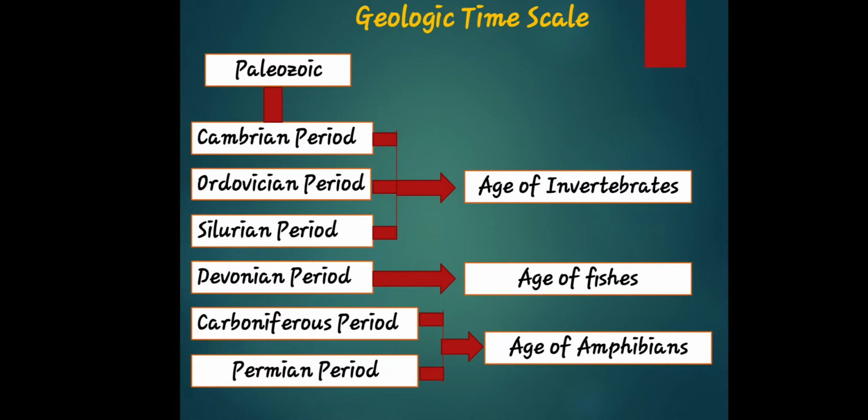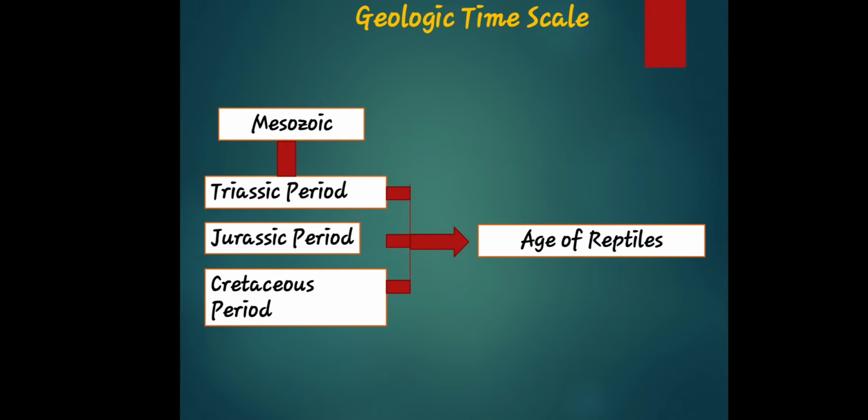Of course, in the Cambrian to Silurian period, it is the age of invertebrates. I know you already know what invertebrates are, right? Because we've already discussed that in our past topic. We have Devonian period, the age of fishes. And we have Carboniferous period and Permian period, which is the age of amphibians. So take note of that. Next, we have Mesozoic.